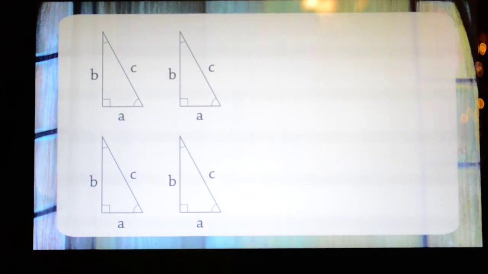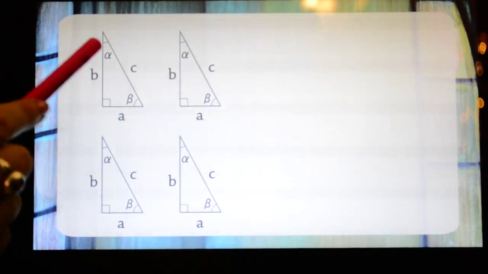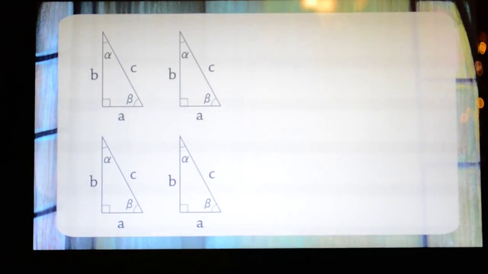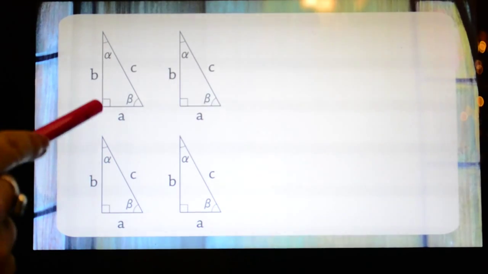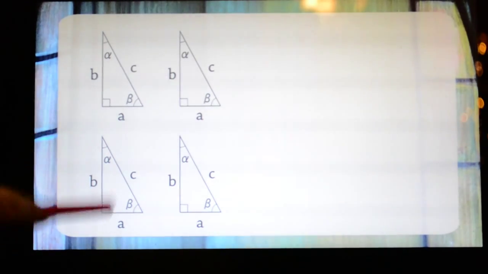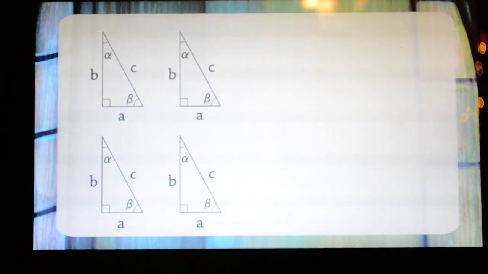The next thing we're going to do is label the insides of the triangle, the different angles. It'll just make it easier for later. So we're going to call the one across from A alpha and across from B beta, and then just note that this angle here is always 90 degrees. In all of the triangles, it's the same.